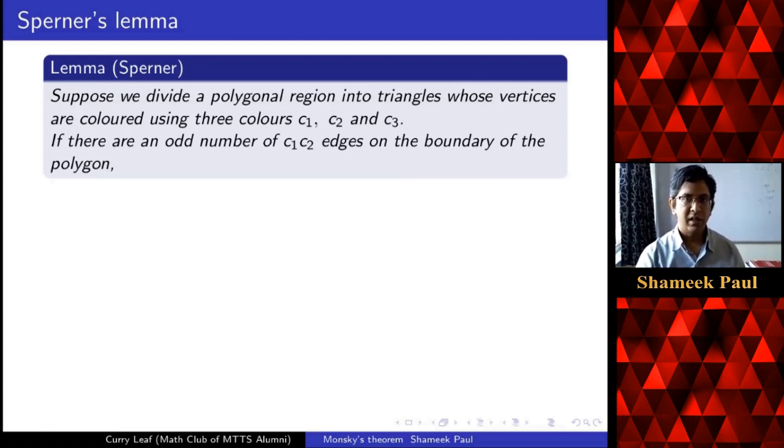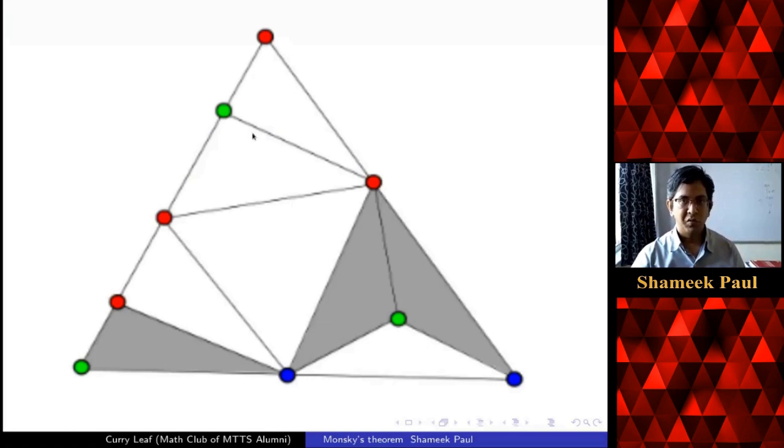So let us just check that in our picture. Suppose we want red green edges. You see that there is one over here. This is also a red green edge, and this is a third red green edge, and there are no others. So there are an odd number of red green edges on the boundary. So the theorem is saying there should be a triangle which has all three colors. In fact, there should be an odd number of them. So you see that here we have an odd number of triangles, which we can call rainbow triangles.